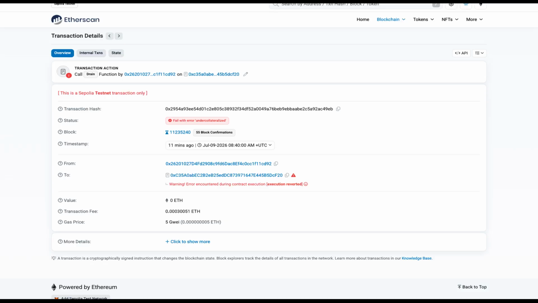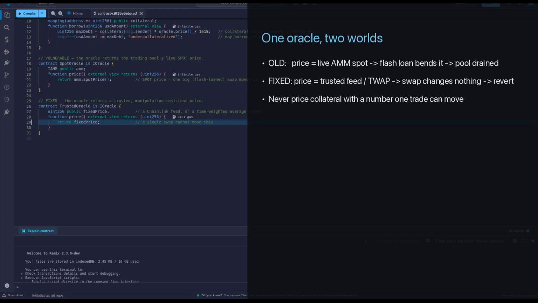Here is that same drain but against the fixed lender on the same network. Status failed. Because the trusted oracle held the price steady, the overborrow reverted on chain exactly as our test predicted. A real decoded failed transaction and the fix proven in public. Side by side, the old lender reads a live spot price, so a flash loan bends it and the pool drains. The fixed lender reads a trusted average price, so the same swap changes nothing and the borrow reverts.